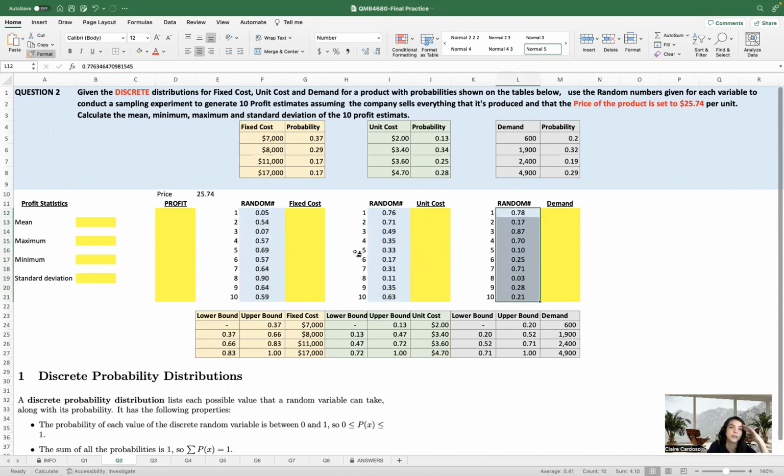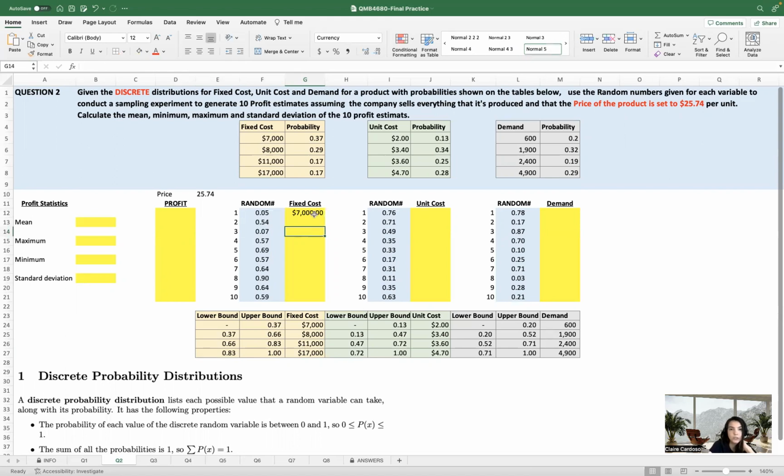Just for us to have an idea, something that you could do is see, okay, it's 0.05. So where is 0.05 here? It's between 0% and 37%. So the fixed cost would be 7,000. So we would just write 7,000 here, right?